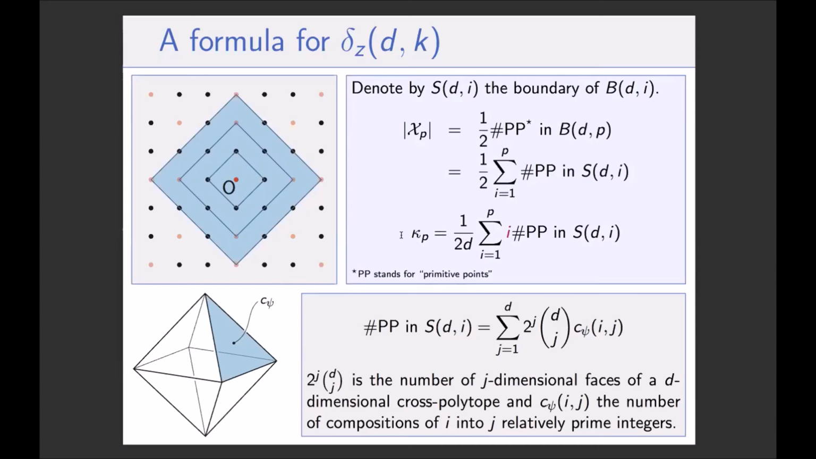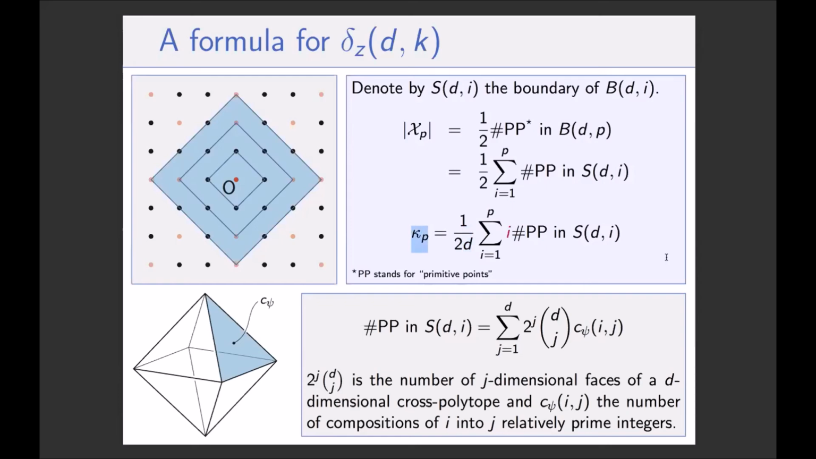You can do the same for kappa p, except that here, each time you add a generator of L1 norm i, then you increase the sum of the coordinates of the sum of the generators by i. So you just have to put an i here, and at the end, the sum of all generators is a vector with all coordinates equal. So you just have to divide by d to obtain kappa p.